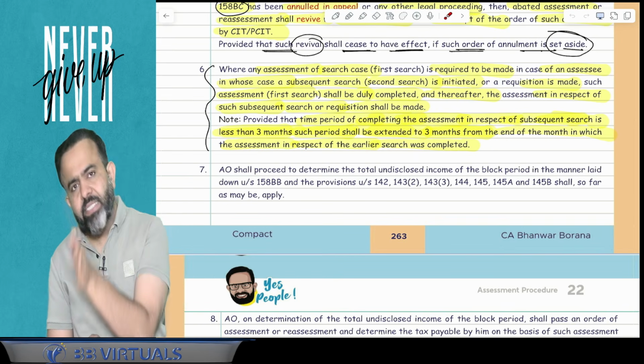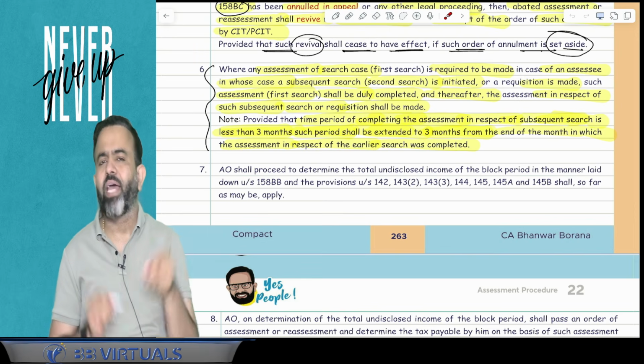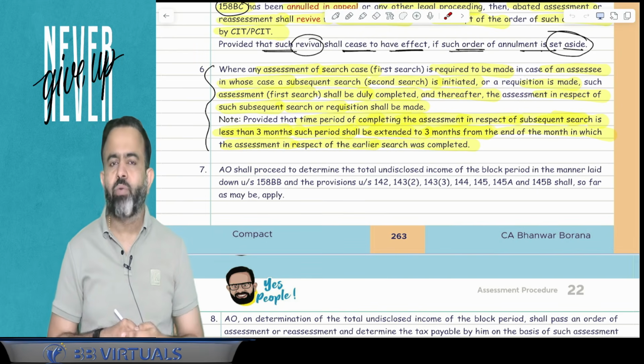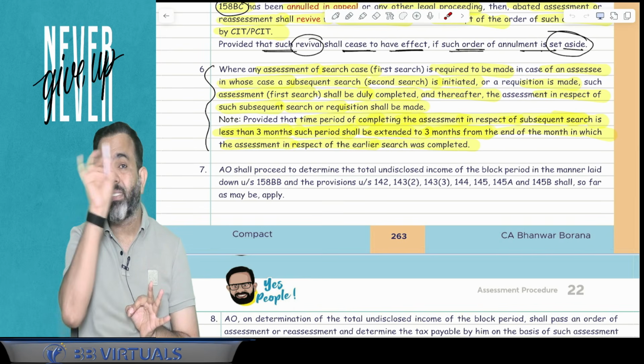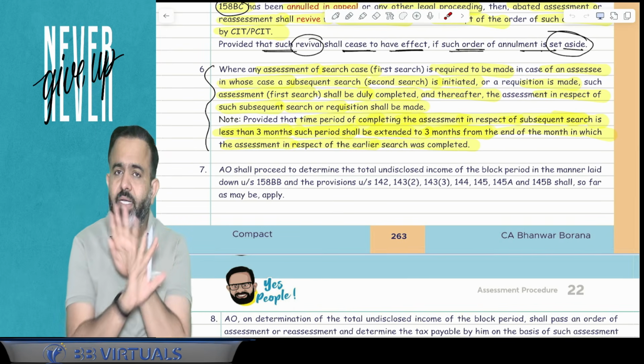So guys, in the second search case, if assessing officer is not having the period of 3 months, in this particular case, AO will get at least 3 month period from the end of the month in which assessment in case of first search is completed.